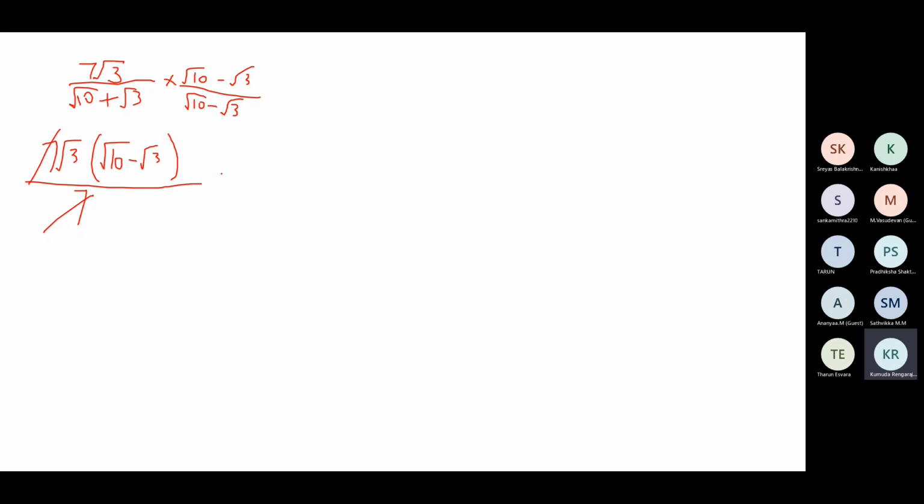Now multiply. Root 3 into root 10 is root 30. Minus root 3 into root 3 is 3. So this is the simplest form for the first one.